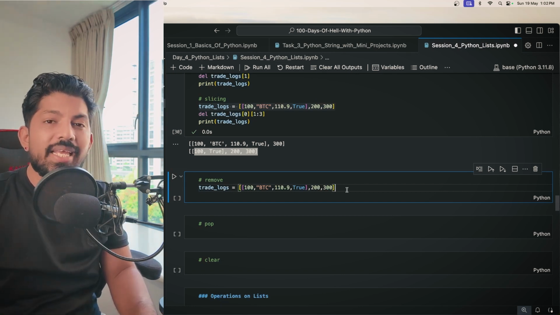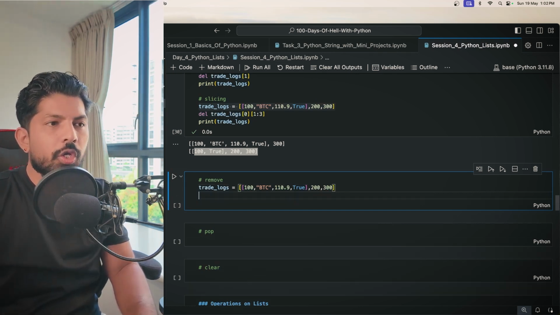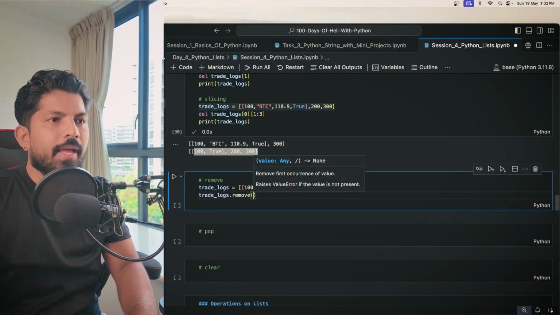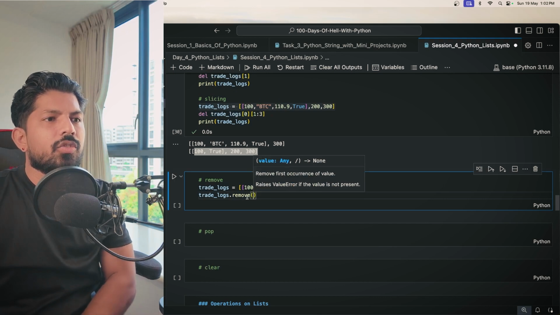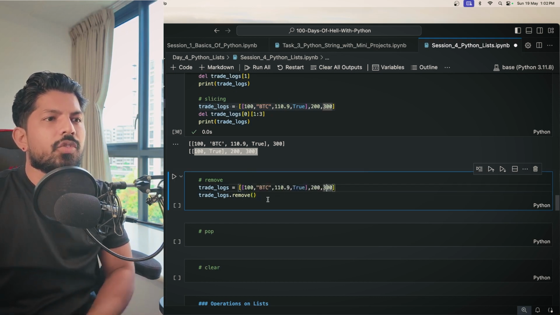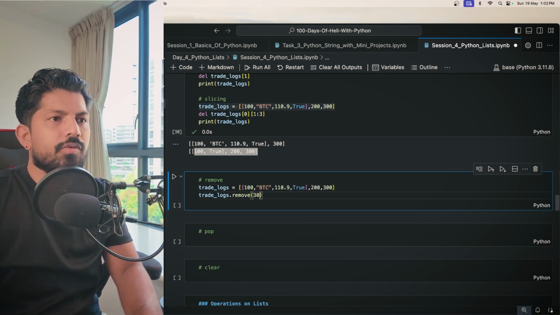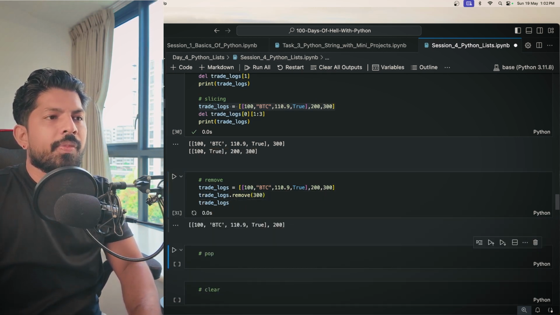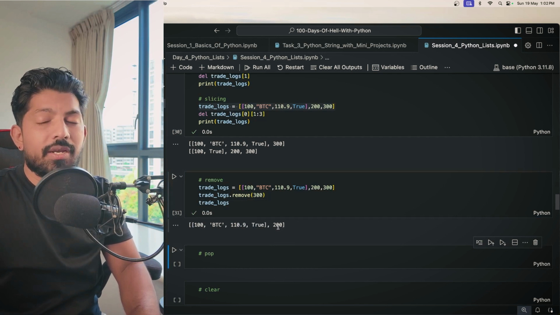So let's say here we don't have the index position. What you can do is just give the value here. So trade logs, remove, and let's say I don't want this value 300. You can just give 300 here, and then print this list again, and you can see that 300 has been removed.